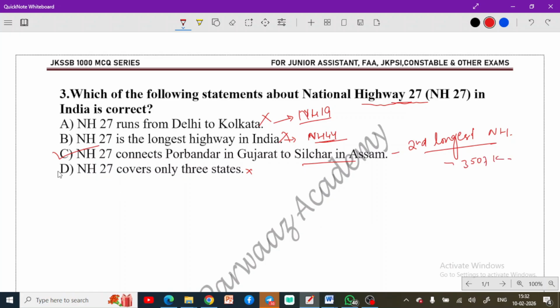Now option D is also incorrect, because it passes not only through 3 states but through 7 states. You can remember this: 7 states would be correct, not 3. And those 7 states you need to remember are Gujarat, Rajasthan, Madhya Pradesh, UP, Bihar, obviously, then West Bengal and Assam. So these are the 7 states you need to remember from this slide.